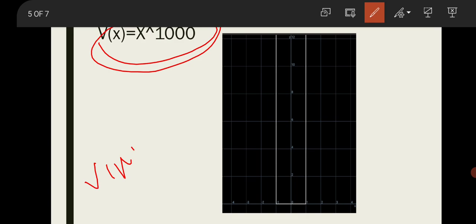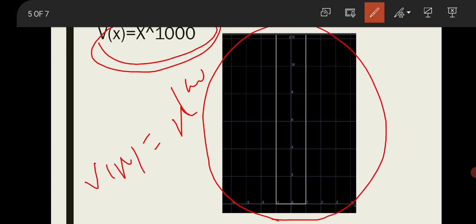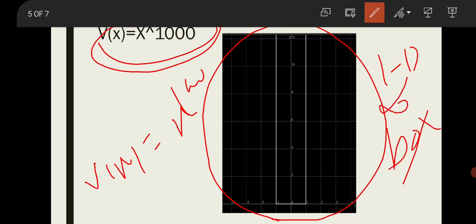So for the given potential V(x) = x^1000, what happens? This is the variation of potential with position for V(x) = x^1000. The potential variation becomes like a box. It seems like a one-dimensional infinite box. So we are moving from a parabola to a one-dimensional potential box by changing the power of x.